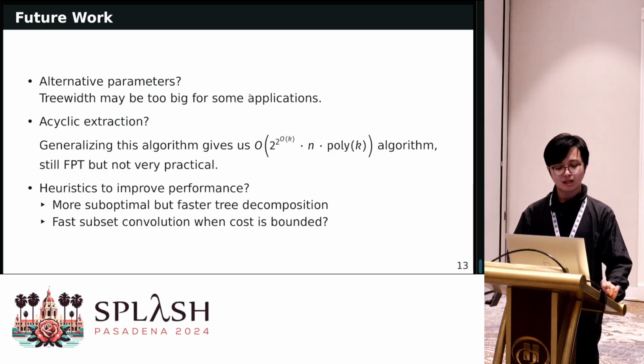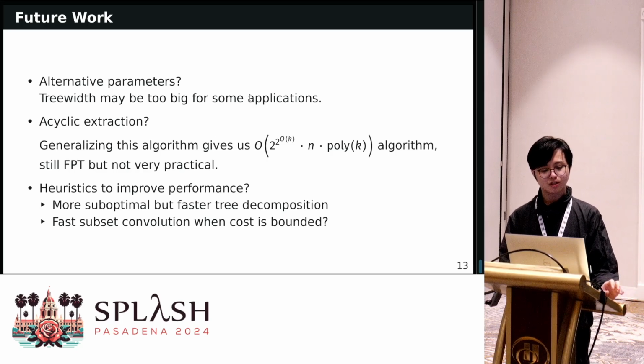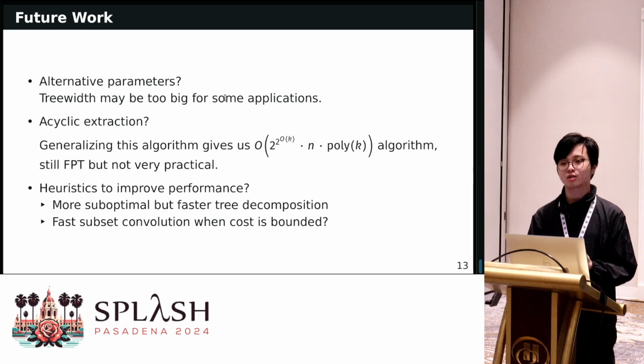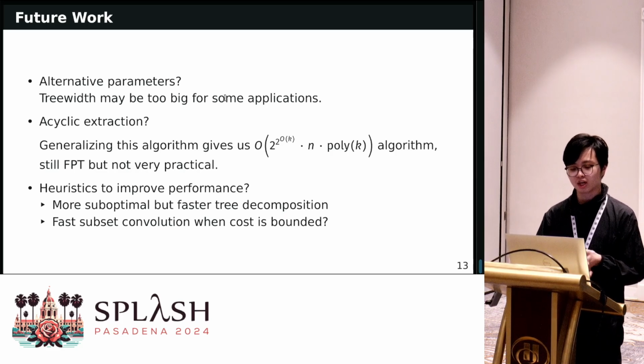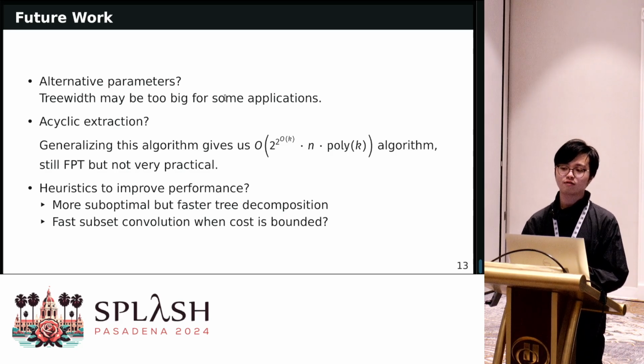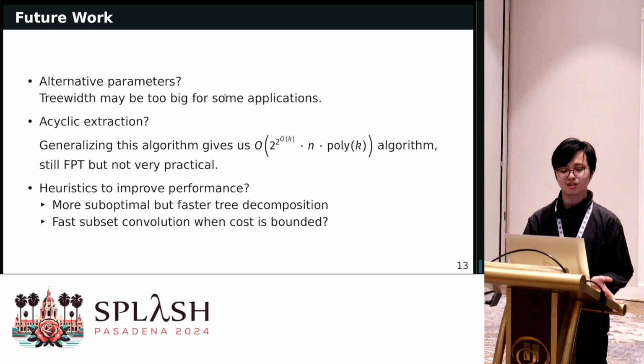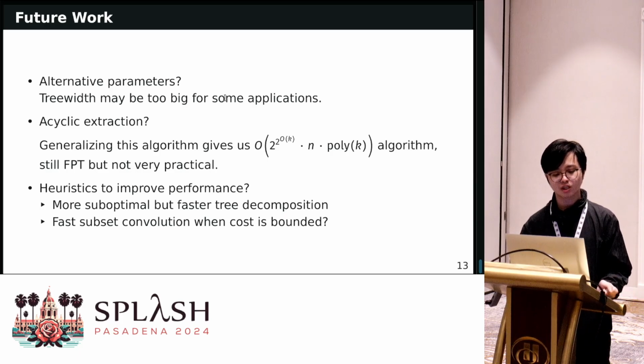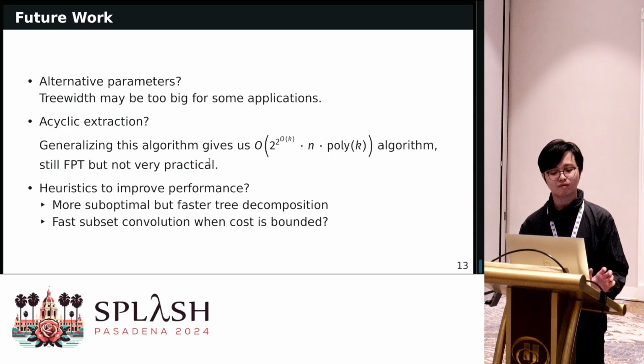So we have some possible future works. Because treewidth may be too big for some applications. For example, when we check the extraction gym for doing extraction with the egg library, we found that the treewidth can often be 40-something, which is a bit too big for this algorithm. So maybe there can be some alternative parameters. And also, acyclic extraction is still unsolved. We can actually generalize this algorithm to give us a still FPT algorithm for acyclic extraction. But this requires double exponential on the treewidth, which is not very practical.